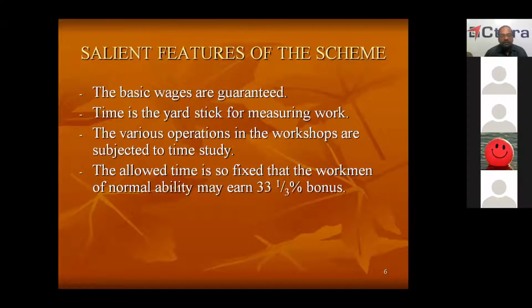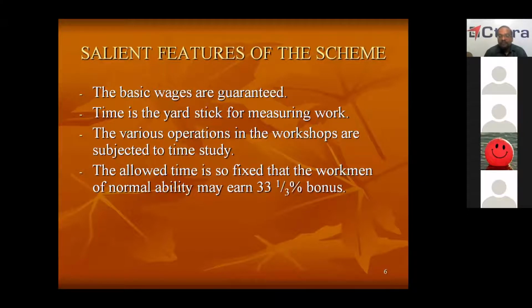If you say that workers who are working at a faster rate only will get incentive, other workers will not get incentive, many workers will get discouraged. To encourage maximum percentage of the workers, while fixing the time itself, they have taken care that a person of normal ability, he need not be a superhuman being or an excellent person, a normal ability person also will earn minimum 33% incentive.